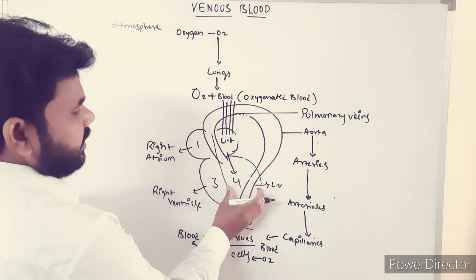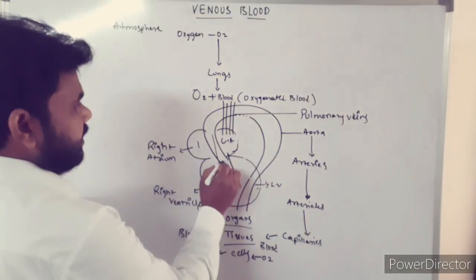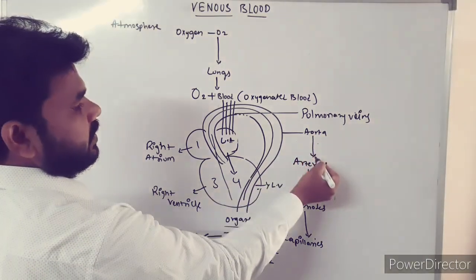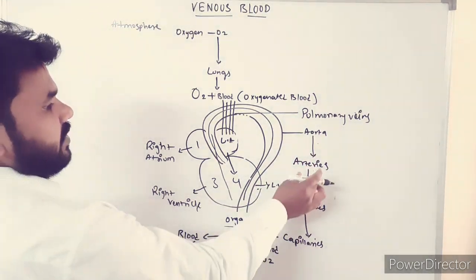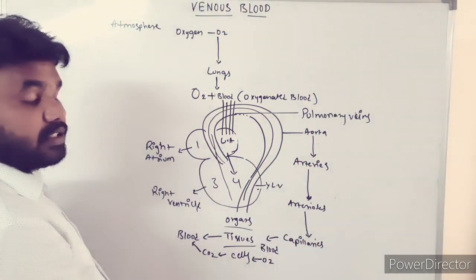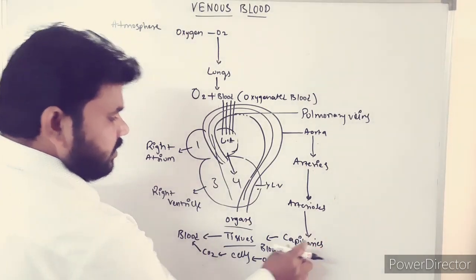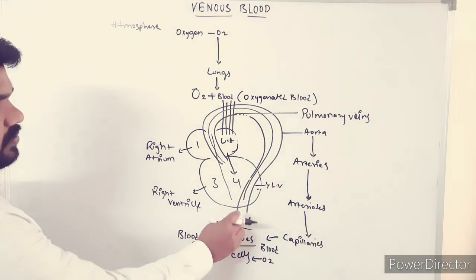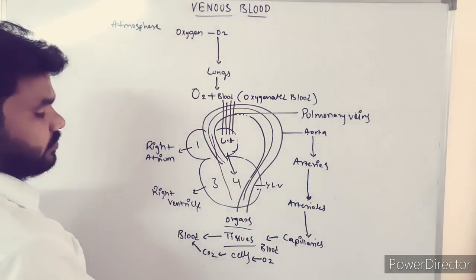When the left ventricle contracts, the blood will enter into the aorta, and after the aorta it will enter into arteries, from arteries into arterioles, from arterioles into capillaries, and from capillaries into the tissues or organs or cells.